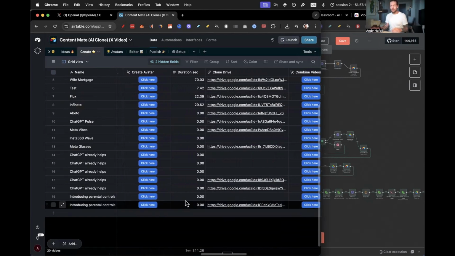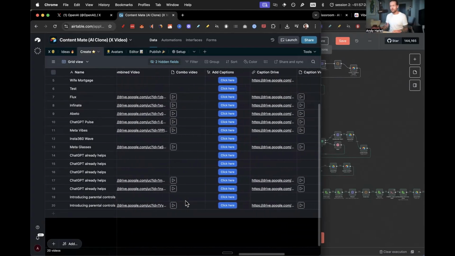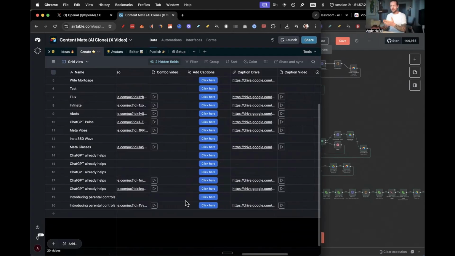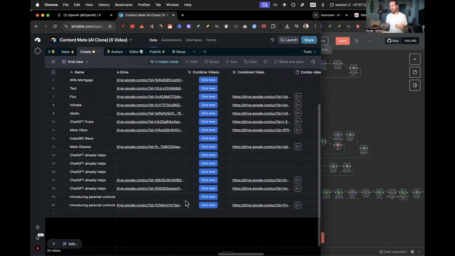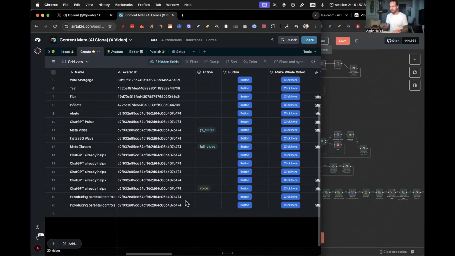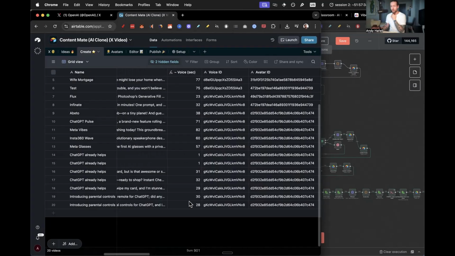So for example, if I wanted to run the voiceover again, I have a system that goes through exactly how to do that. And I'm going to show it in just a second. But as you can see here, we have everything from adding captions, and adding captions is the last step. So I want to show you, for example, the voiceover. I think it was a little bit too short.